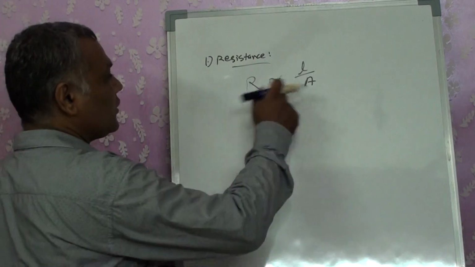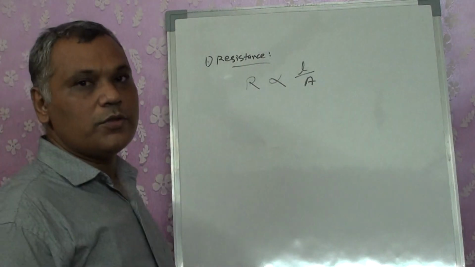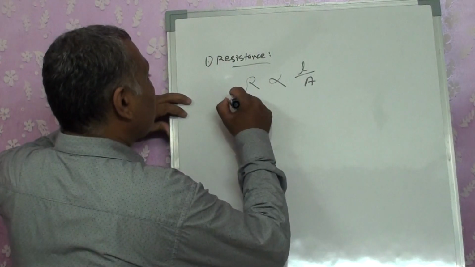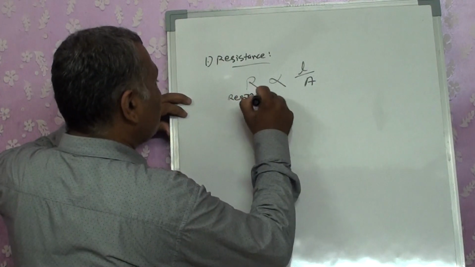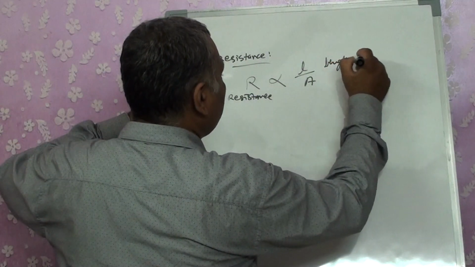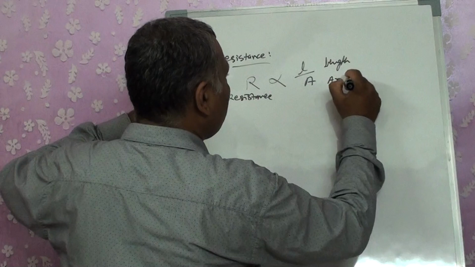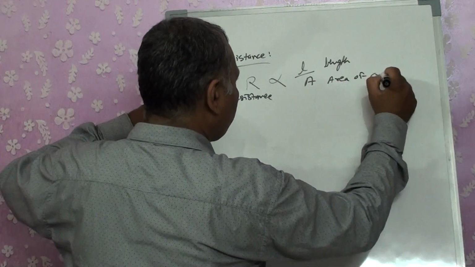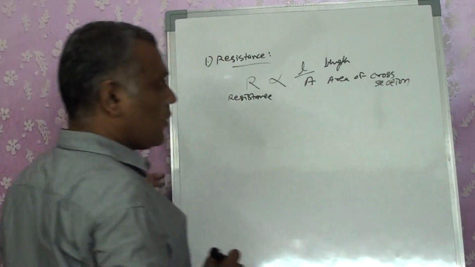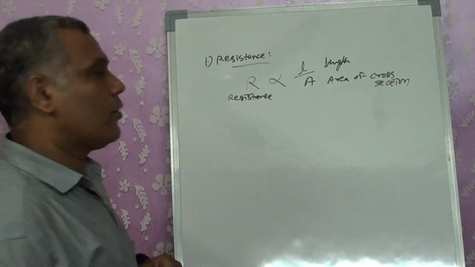So it is written as R is proportional to L by A. R means resistance, L means length and A means area of cross section, right?